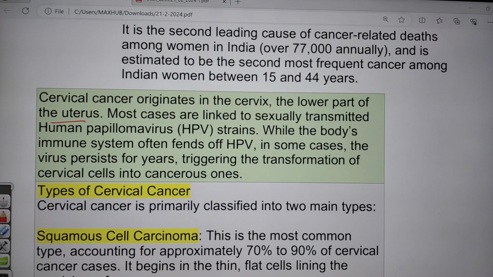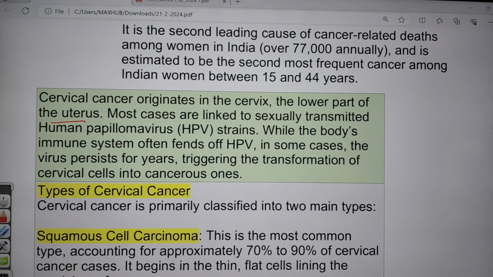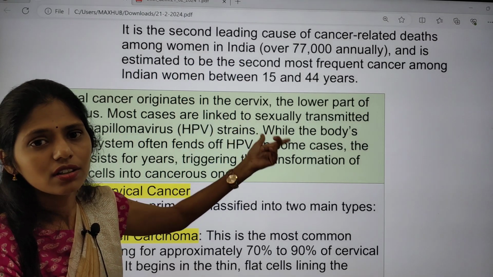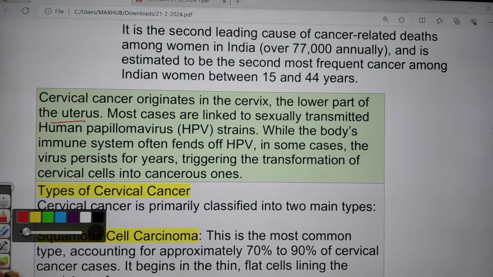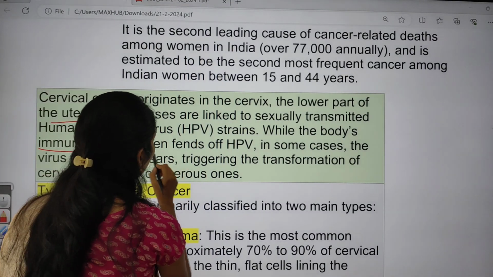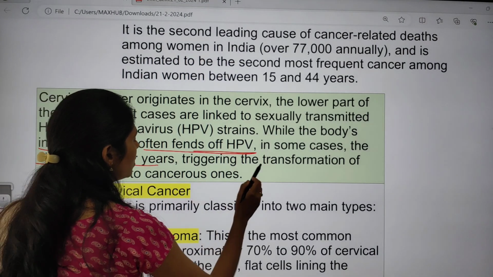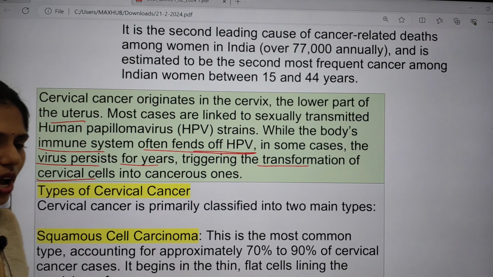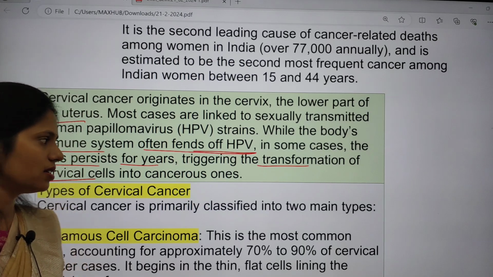Most of the cases are linked to sexual transmission. Especially the human papilloma strains are sexually transmitted and cause uncontrolled cell division in the cervix. While the body's immune system often fends off HPV, in some cases the virus persists for years, triggering the transformation of these cervical cells into cancerous cells. So after some years of this infection, these cervical cells will be converted into cancerous cells.